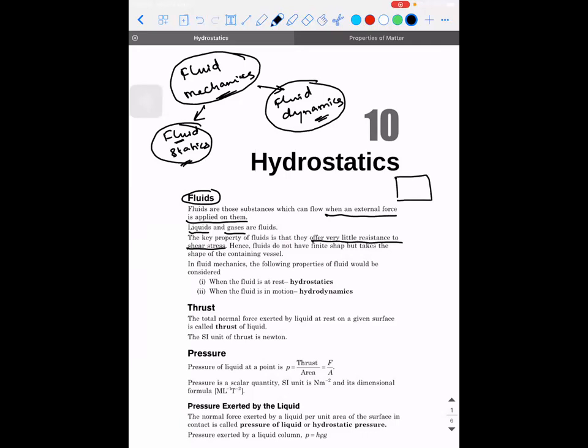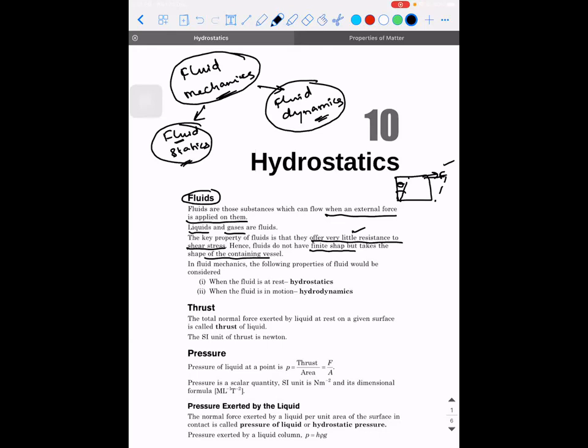Yesterday we discussed. If you apply a tangential force and the object takes a different shape, then the tangential force divided by area is what we call shear stress. So generally what happens with a liquid is, if you apply a shear stress, it is not going to just change its shape or get deformed. Rather, it will start flowing. That is the reason why we say it offers very little resistance to shear stress. Hence, they do not have a finite shape, but take the shape of the container vessel.